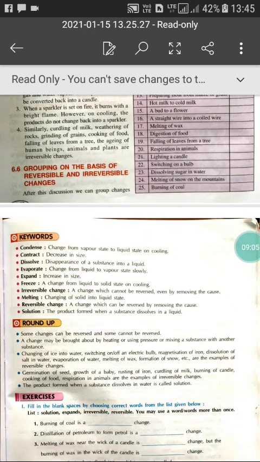You will take revision of keywords: condense, contract, dissolve, evaporate, expand, freeze, irreversible change, melting, reversible change, solution. And then take revision of the roundup. Then I will give the exercise.